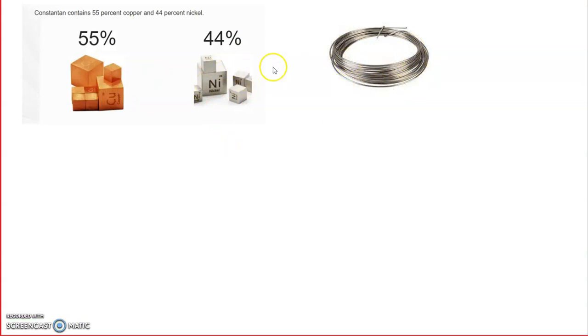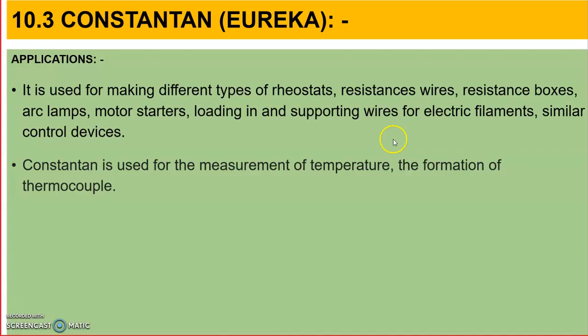This is in wire form, but you can make resistance boxes also. Then arc lamps, where arcing is done. Melting temperature is high, resistance is high, and change in resistance with temperature is very low. So arc lamps use constantan and Eureka.